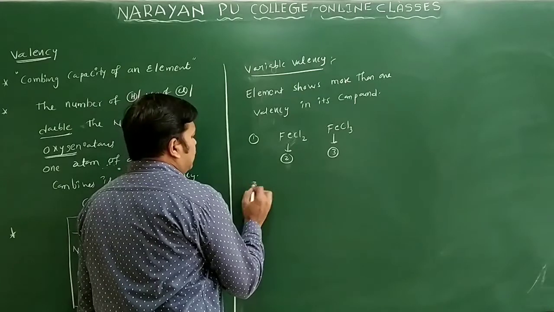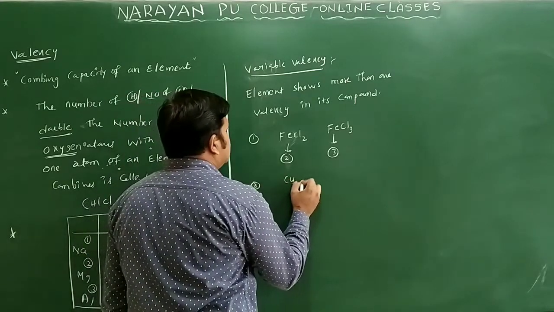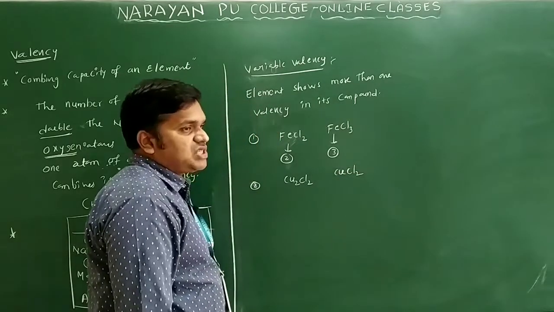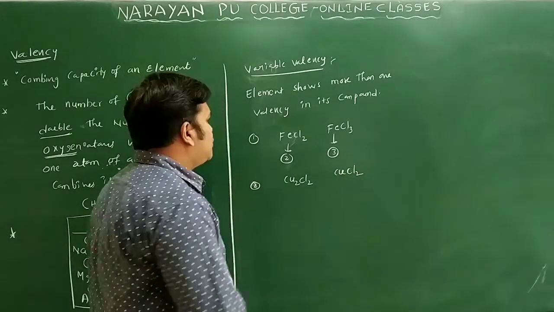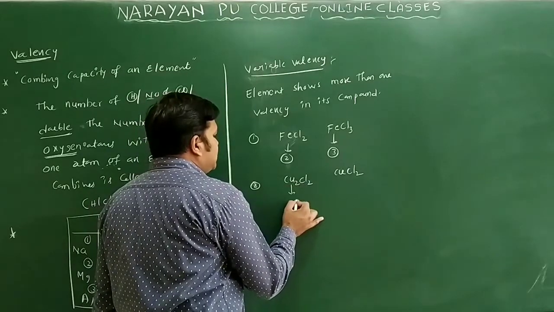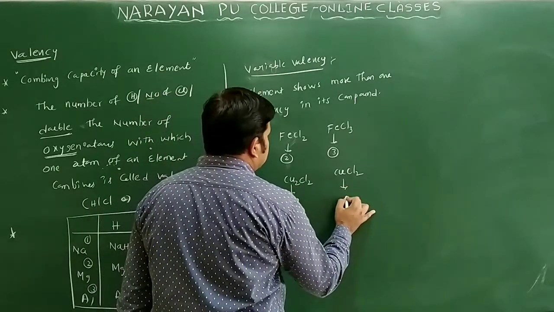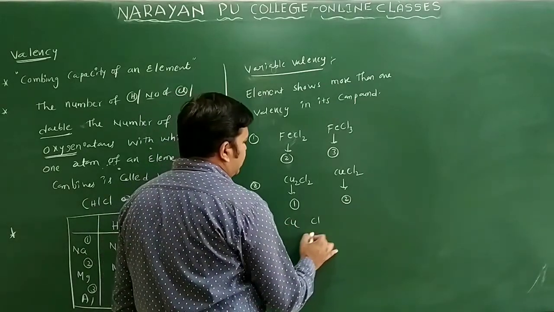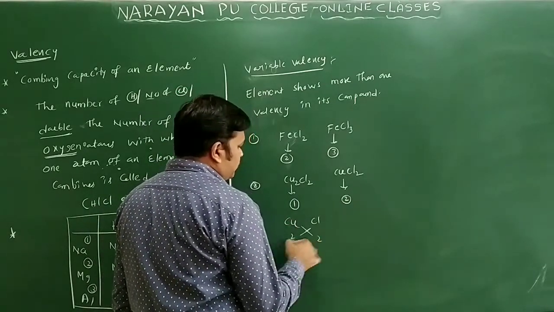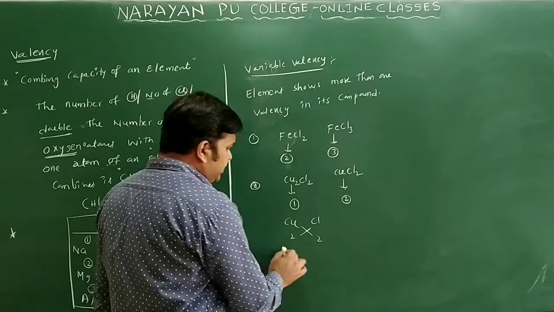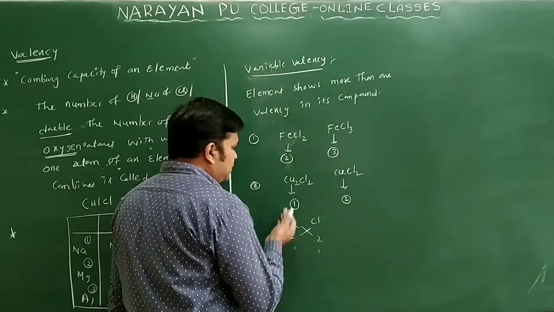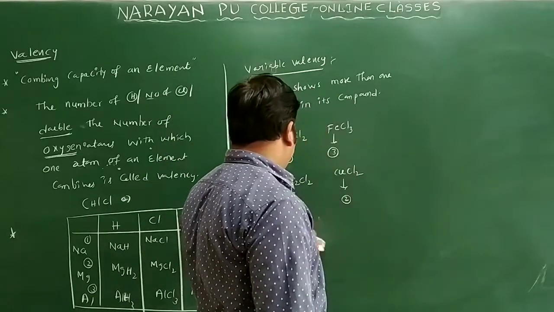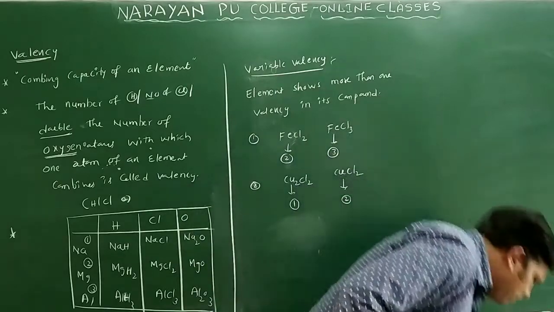Okay, and I will give one more example here. Cu2Cl2, CuCl2 only. Cuprous chloride, cupric chloride. So what is the valency of this copper atom? Here I will write 1. What is the valency of copper here? 2 only. How here 1? You will see copper is there, chlorine is there, here 2 and 2. If you balance, you can cancel it, 1 and 1. Then what you will get? What is the valence of copper atom? You will get 1 only. Clear? So this is regarding variable valency only.